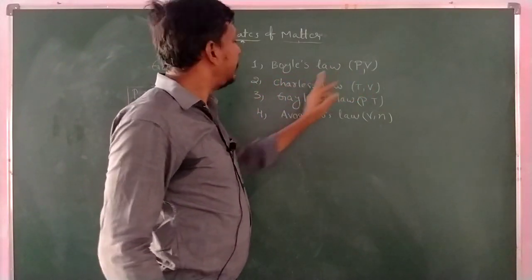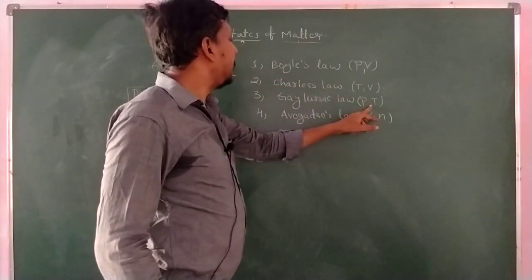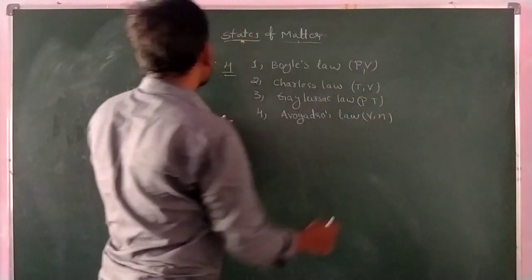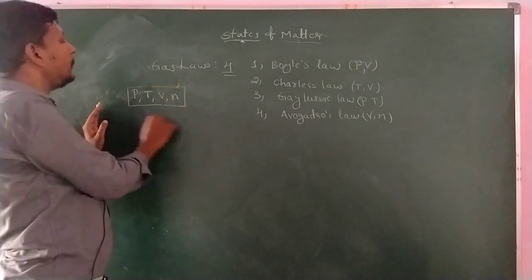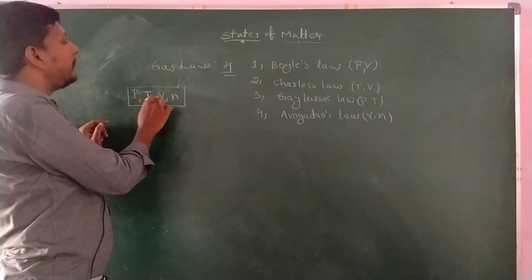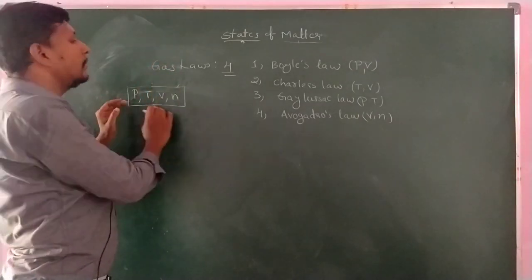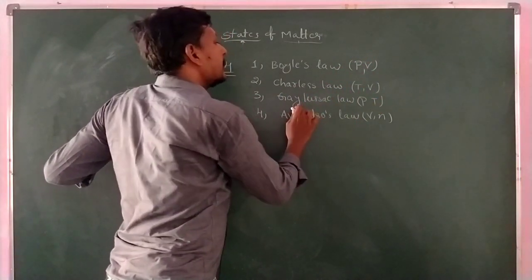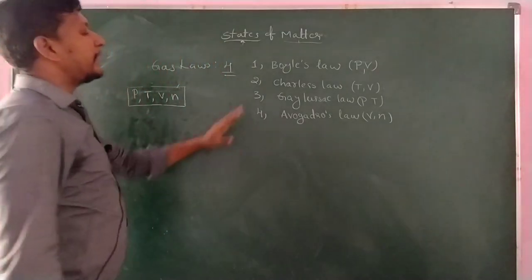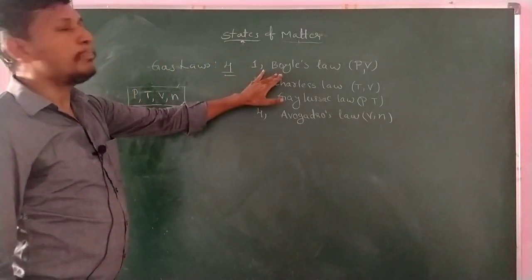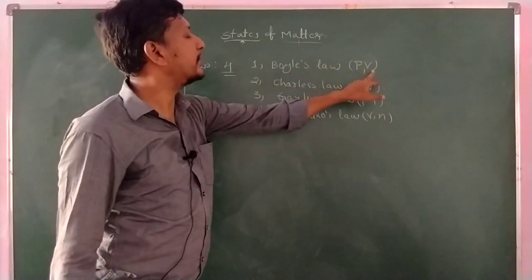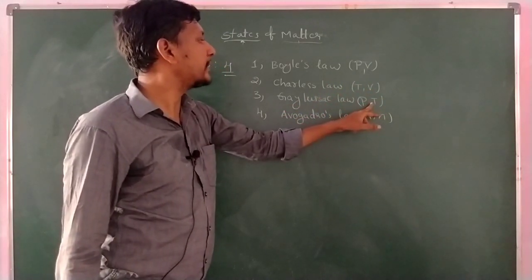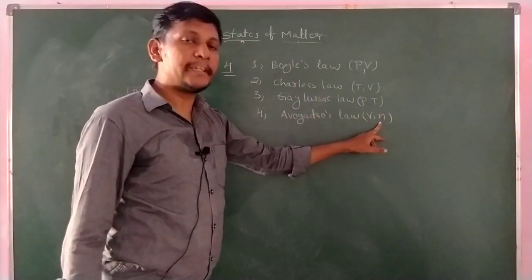Boyle's law is PV, Charles's law is TV, Gay-Lussac law is PT, Avogadro's law is Vn. Each gives the relationship between those two variables, and the remaining things are constant. We have to know this also. The measurable properties are P, T, V, n. In Boyle's law PV, in Charles's law TV, in Gay-Lussac law PT, and in Avogadro's law Vn. You have to remember this.